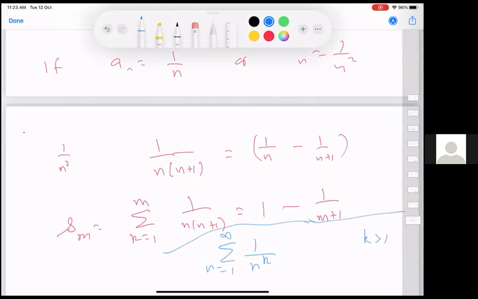But one way of doing it, if you look up Wikipedia or other sources, is to compare it with the integral test. Okay, you compare it with the integral of 1 over x power k in a suitable interval, and that will give you that. But at the moment, I am not doing that because we have to do integration in our formal way later. And I'll do this comparison with 1 over n power k after we do the integration business in our formal techniques. Okay.